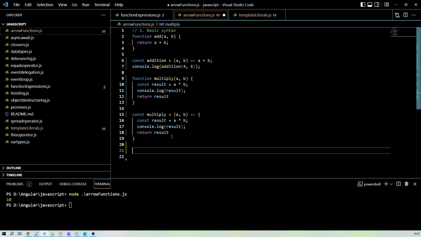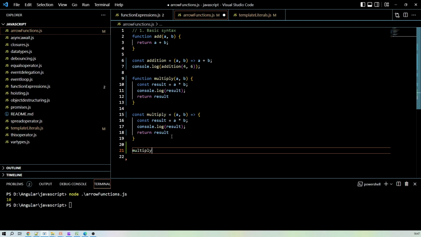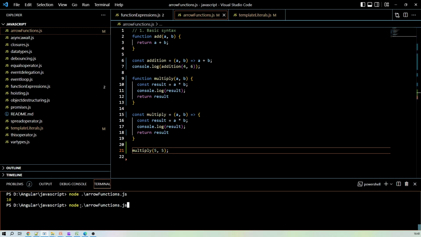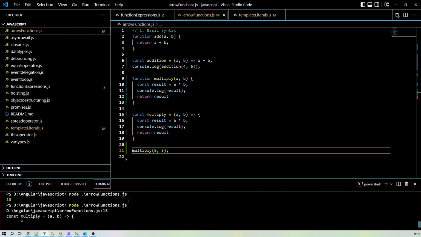Now we can call this function. Suppose I'm giving 5 and 5 to this function. So let's see. What is the error?